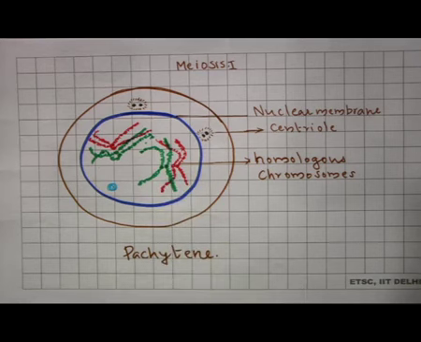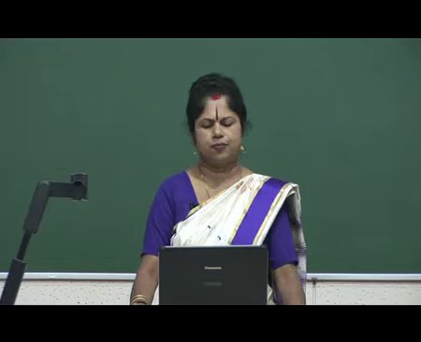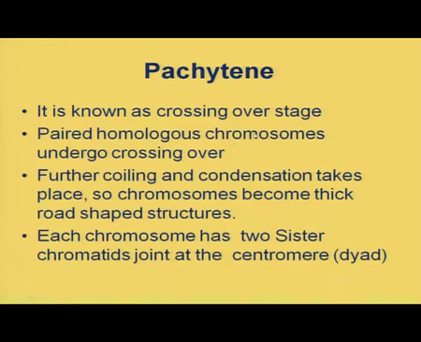So it is known as crossing over stage. Which stage is known as crossing over stage? Pachytene stage. Paired homologous chromosomes, they undergo crossing over. Paired homologous chromosome means bivalent. Bivalent, they show crossing over. Further coiling and condensation takes place. So chromosomes become thick and rod shaped structures.